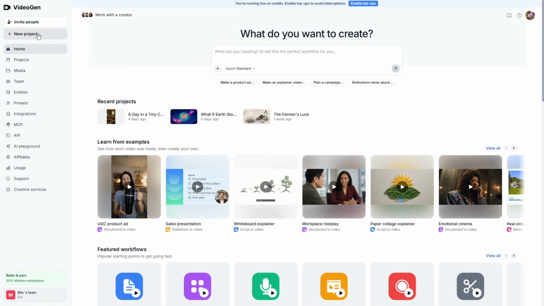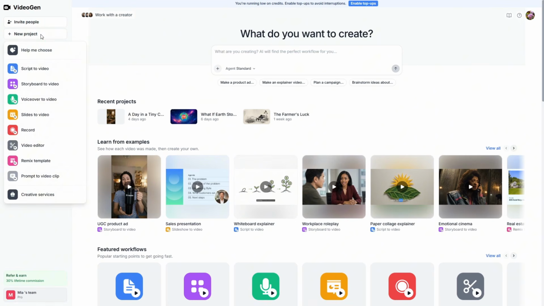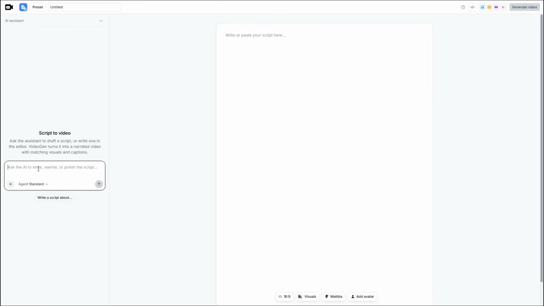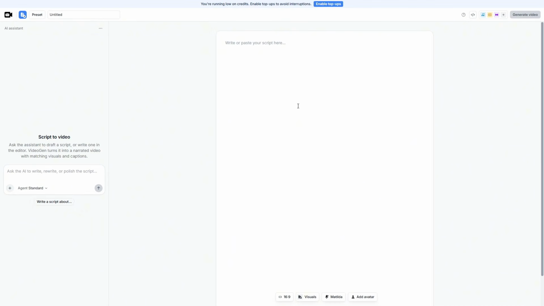To start a new project, click New Project. Then select Script to Video. This is where we can create a video from an existing script or use AI to help us write the content. On the left, we have the AI Assistant, where you can ask AI to write, edit, or improve your script. And in the center of the screen is the Script Editor, where we can type or paste the script we want to use for our video.